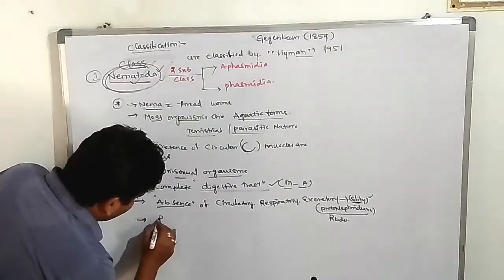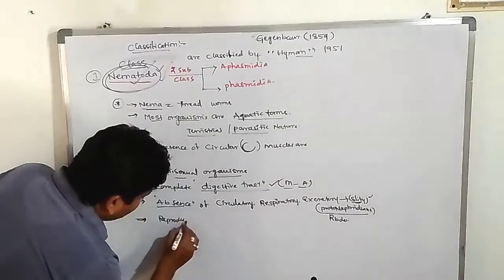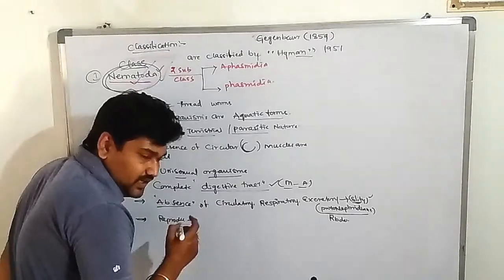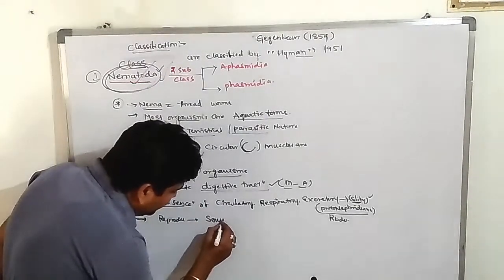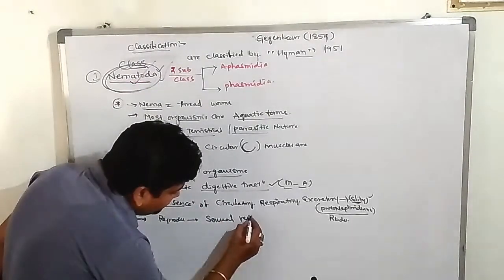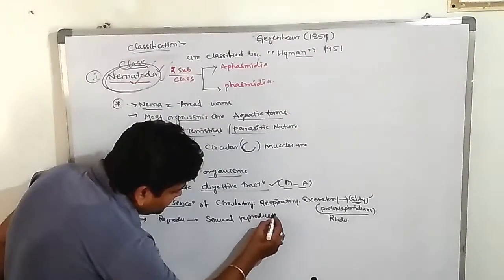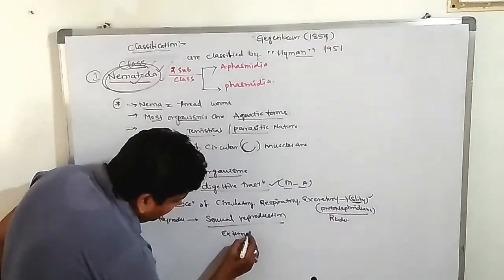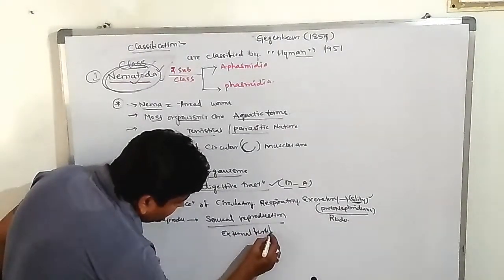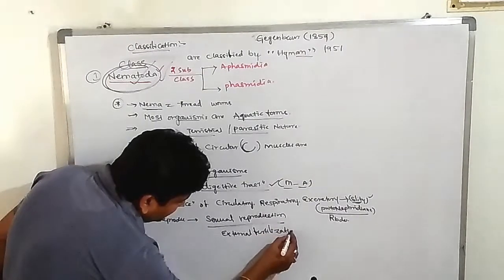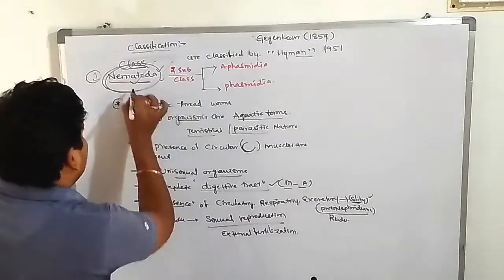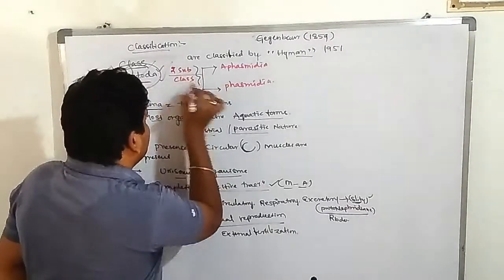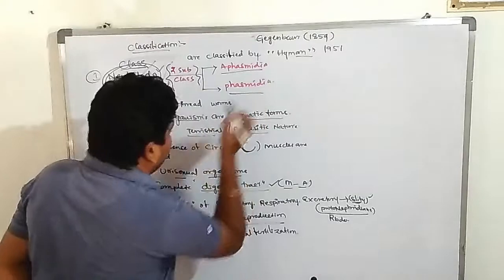Next one, reproduction. Mostly these show internal fertilization, sexual reproduction and internal fertilization. So this is the information about the Nematoda. This Nematoda can be classified into two subclasses, Aphasmidia and Phasmidia.